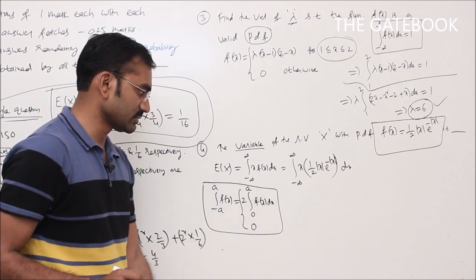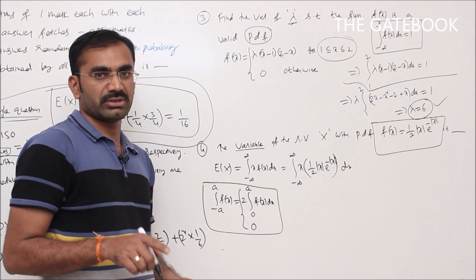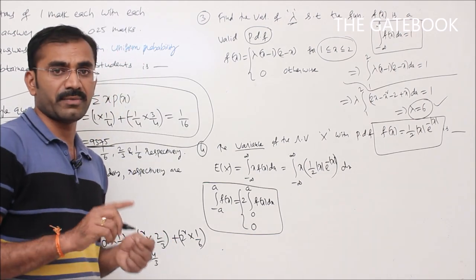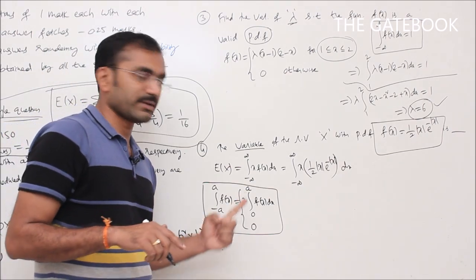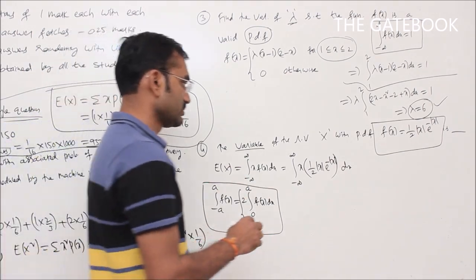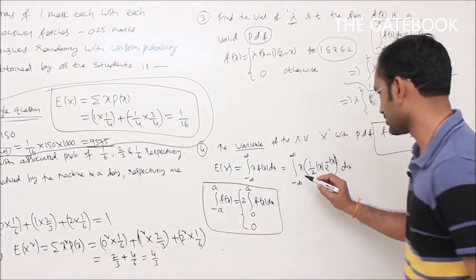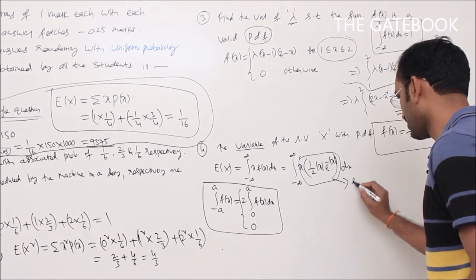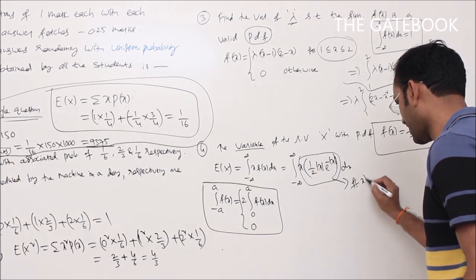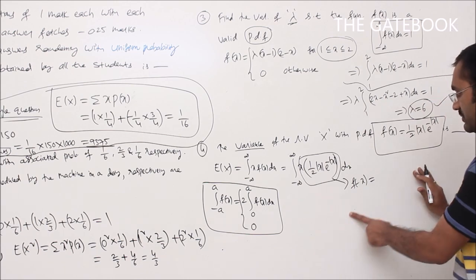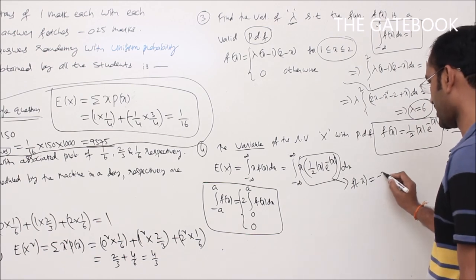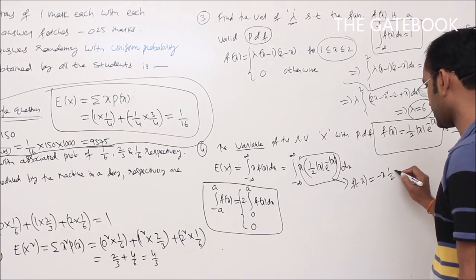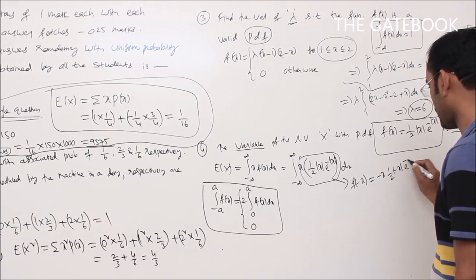What is an even function, an odd function? If f of minus x is equal to f of x, then f of x is said to be an even function. If f of minus x is equal to minus f of x, then the function f of x is said to be an odd function. Now check this one, is it an even function or an odd function? This is our f of x. Replace x with minus x to get f of minus x, replacing mod x with mod of minus x in e power minus mod x.